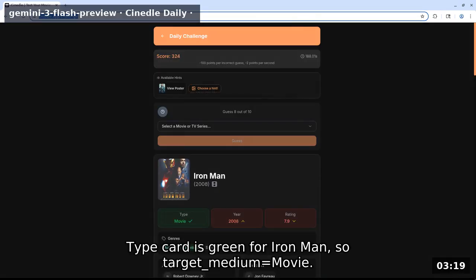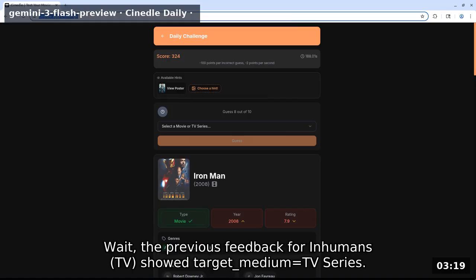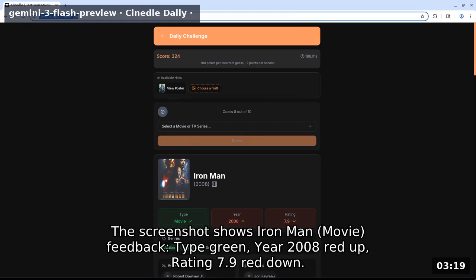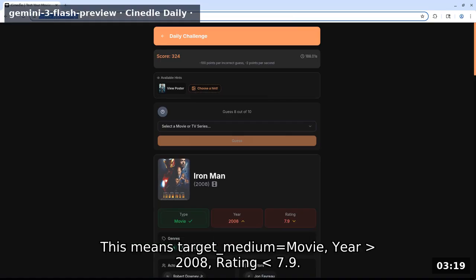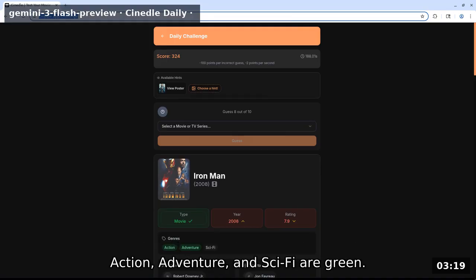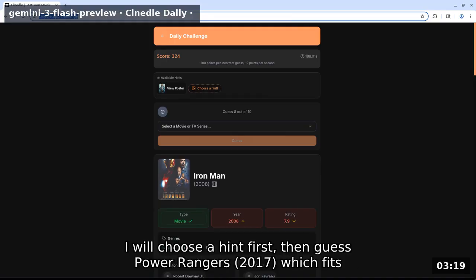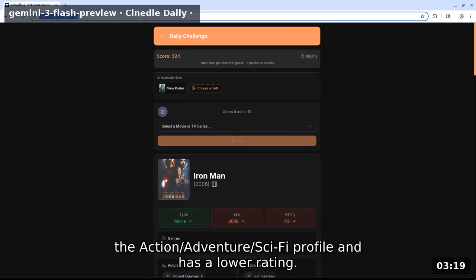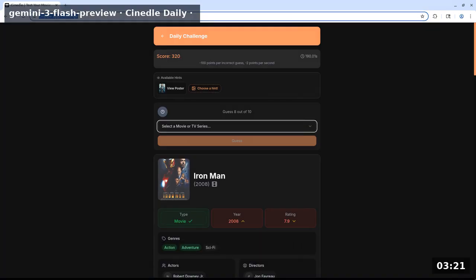Type card is green for Iron Man, so target medium equals movie. Wait, the previous feedback for Inhumans TV showed target medium equals TV series. The screenshot shows Iron Man movie feedback: type green, year 2008 red up, rating 7.9 red down. This means target medium equals movie, with a year newer than 2008 and a rating below 7.9. Action, adventure, and sci-fi are green. I will choose a hint first, then guess Power Rangers 2017, which fits the action/adventure/sci-fi profile and has a lower rating.